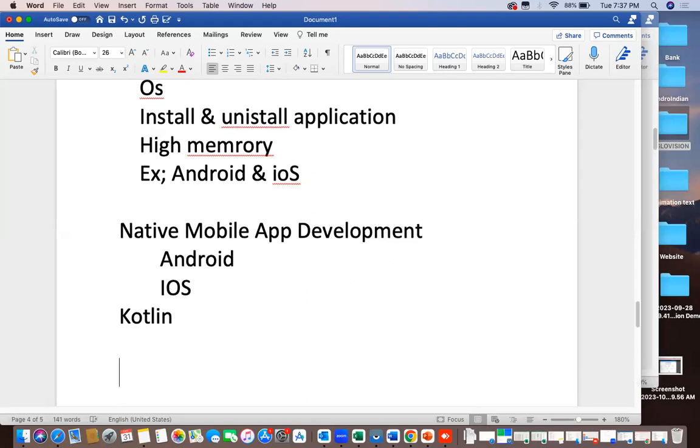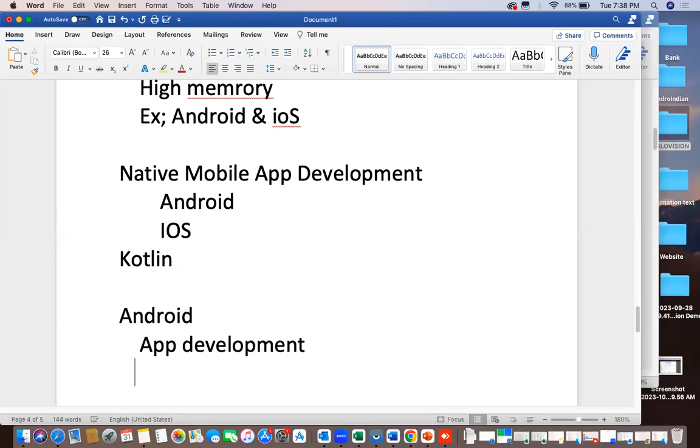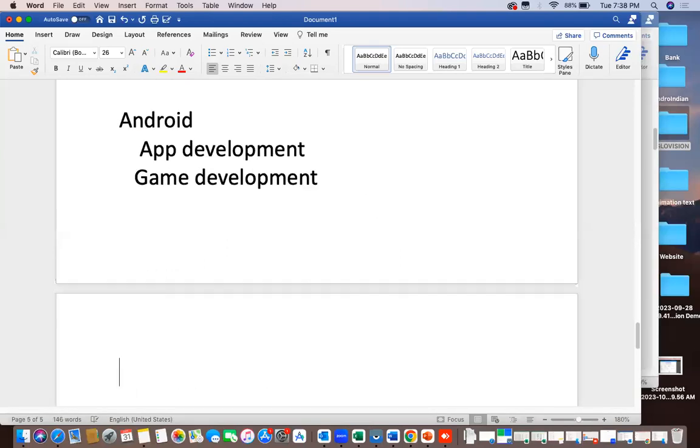This is clear. Now, even in Android there are three different types of development. One is app development, second is game development, third is OS development.